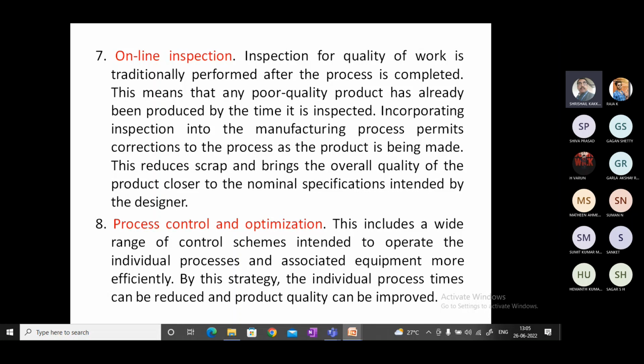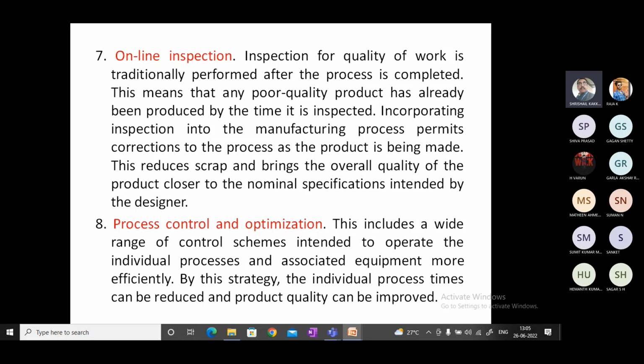If you go for CNC operation, inbuilt testing methods will be there. The inspections will be done inbuilt, so the errors will be very less and the rejections will be zero. That means, while the work is in progress, the inspection is done, and whatever changes are needed are made within the machine itself automatically. So the rejections will be very, very less or zero. That is online inspection.